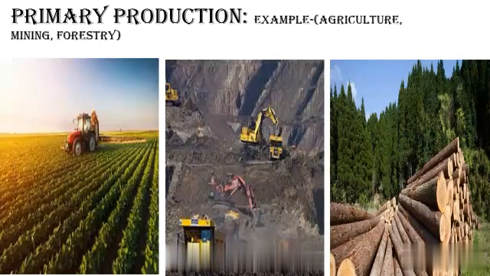Primary production involves those industries which are engaged in activities such as extracting the gifts of nature from the earth's surface, from beneath the earth's surface, and from the oceans. Examples of primary production are agriculture, mining, and forestry.